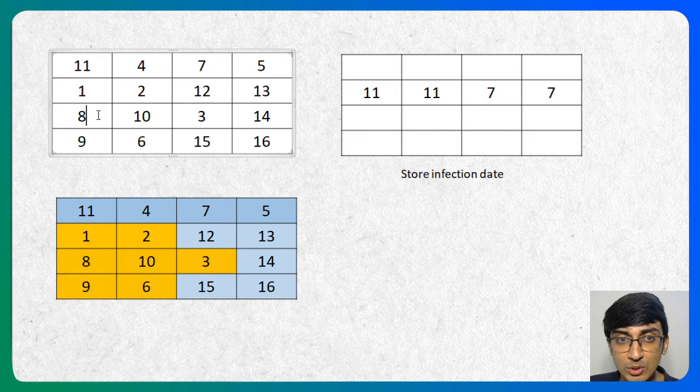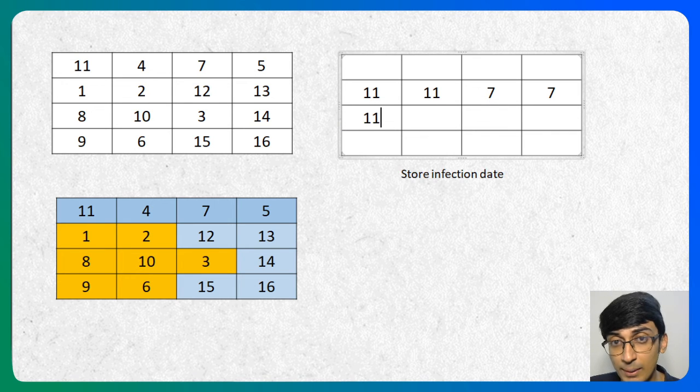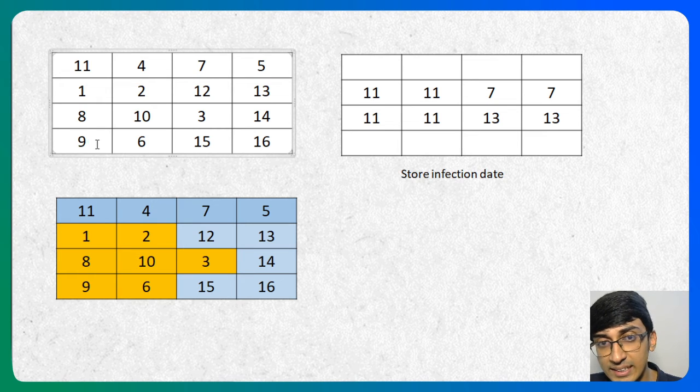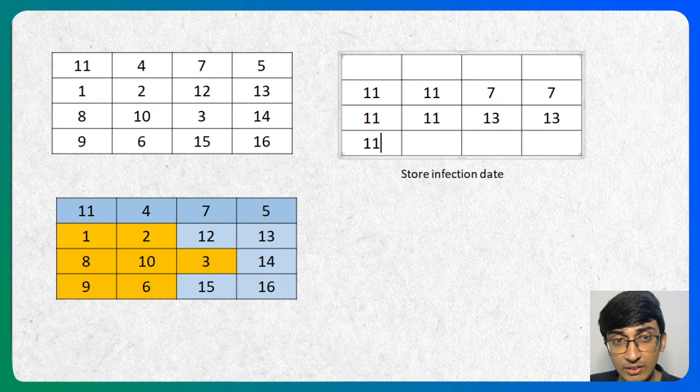So for 8, what we should do is we should check between 1, 2 and 11, right? So for 8, the maximum infection date is 11, because when those 1 and 2 get infected, they will also then further infect 8 and 10. Similarly with 10, the maximum infection date is 11. For 3, the maximum infection date is actually 13, right? So we have 13 over here. And for 14, the maximum infection date is also 13, right? All right. So when it comes to 9, the maximum infection date is again 11.